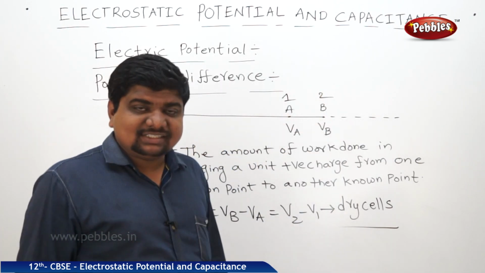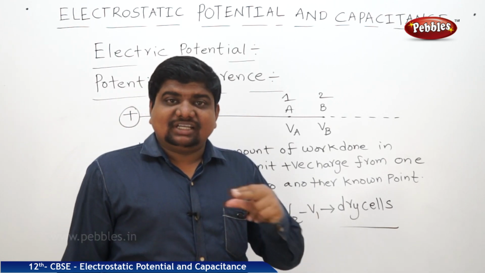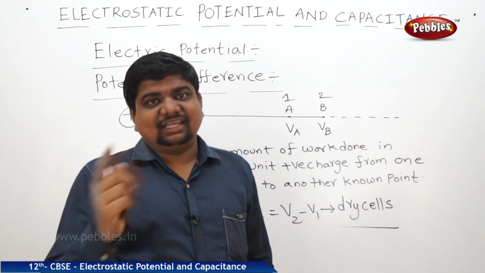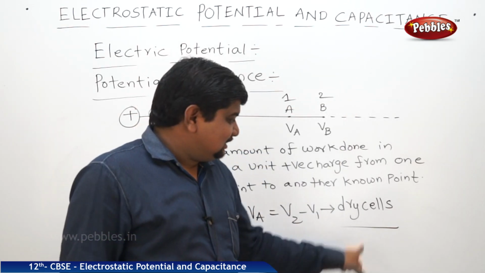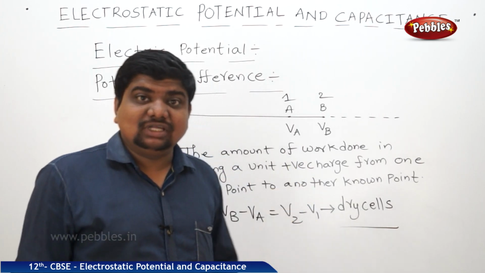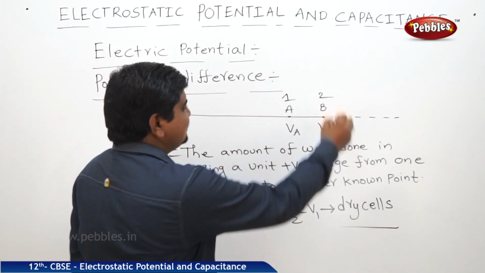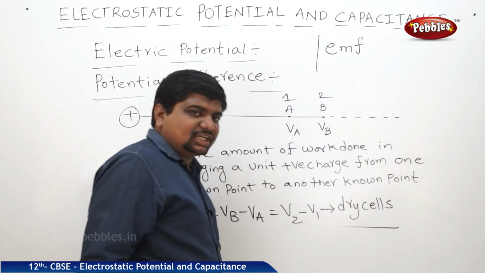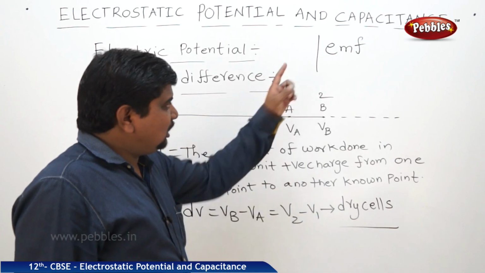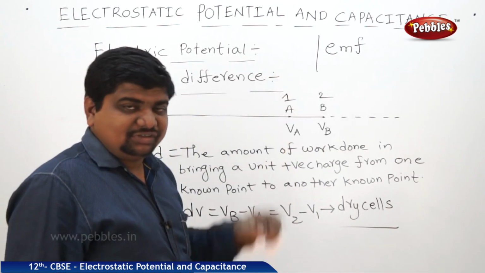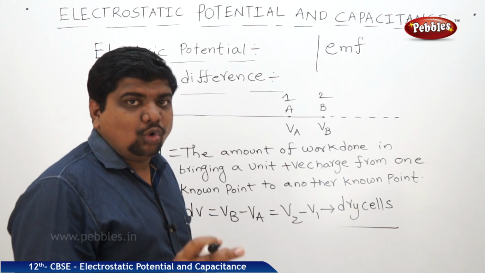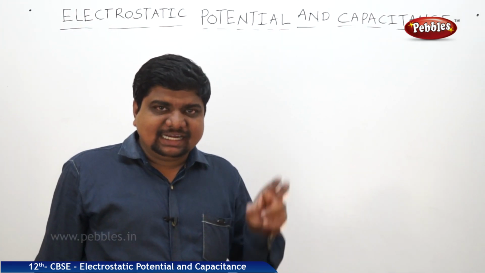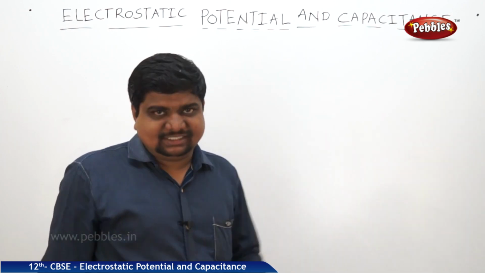But what about the electrolytic cells? The cells which have the electrolytic solution like acids, and where 2 conducting rods are placed, a cathode and anode. In that case, this potential difference is similar to the electromotive force, nothing but EMF. These two are similar. The unit of these two physical quantities is the same, that is nothing but the volt. Now we are going to discuss the relationship between electric field intensity and electric potential.